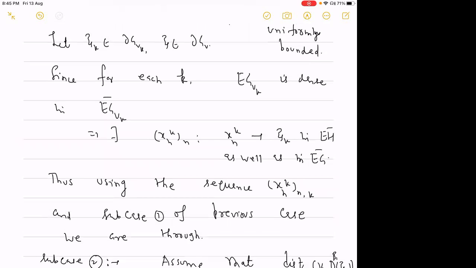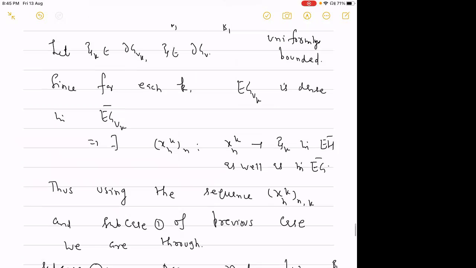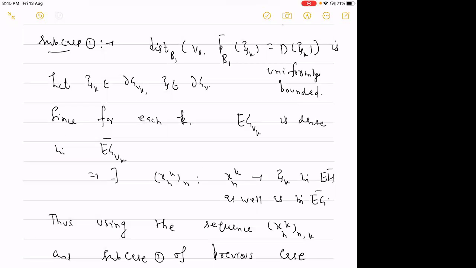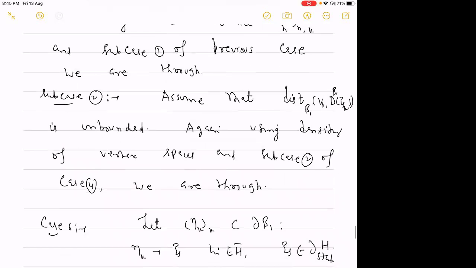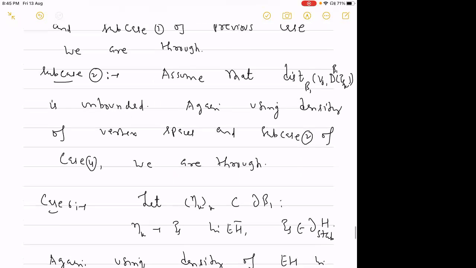So then again, using this sequence x_nk and subcase one of the previous case, we will be done. I mean, it will require some calculation and work. But we have to use the density of each vertex space in the full compactification. The second subcase will be again whenever the distance from v_0 to these domains is unbounded. So again, we will use the density of the vertex space and subcase 2 of case 4, and then we will be through.